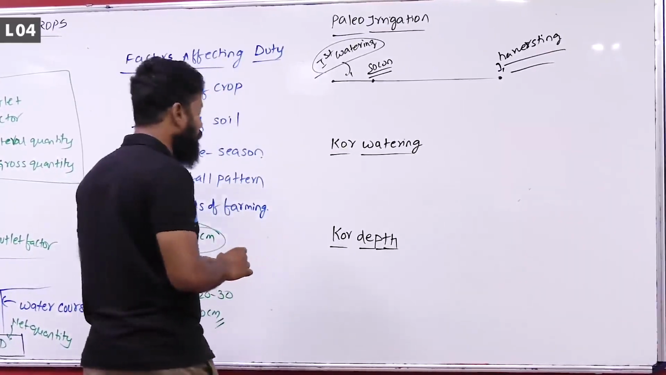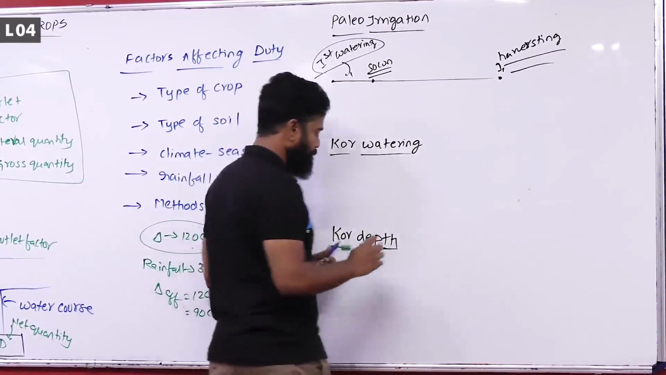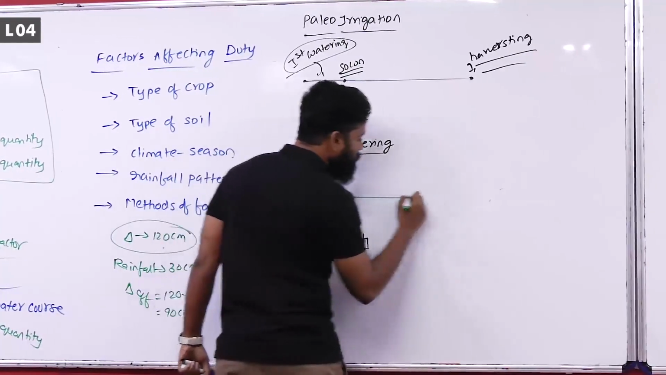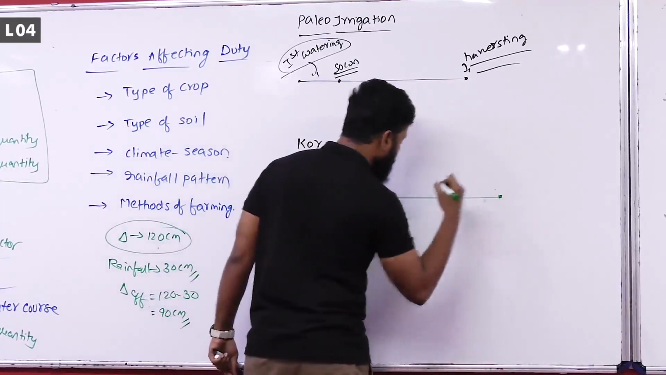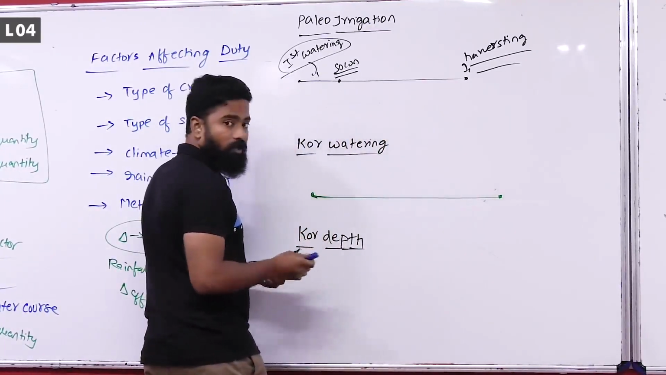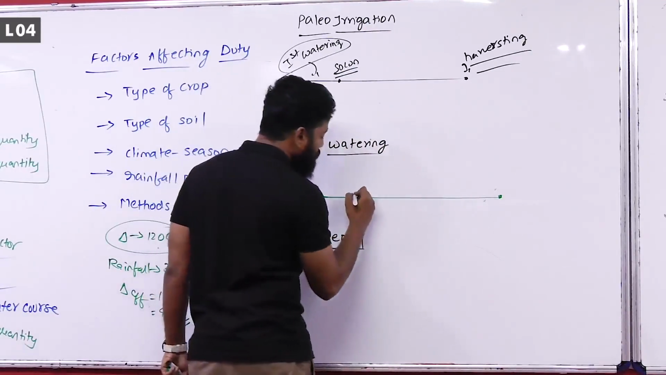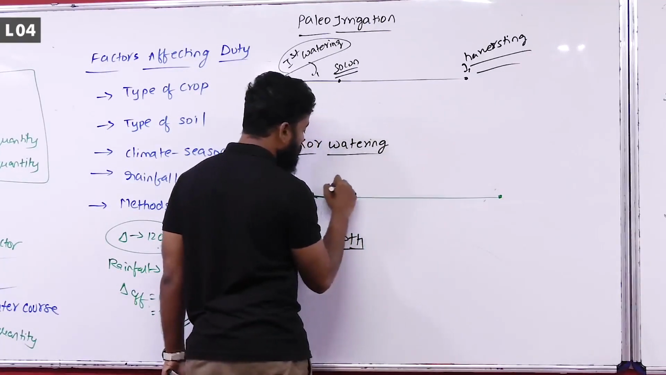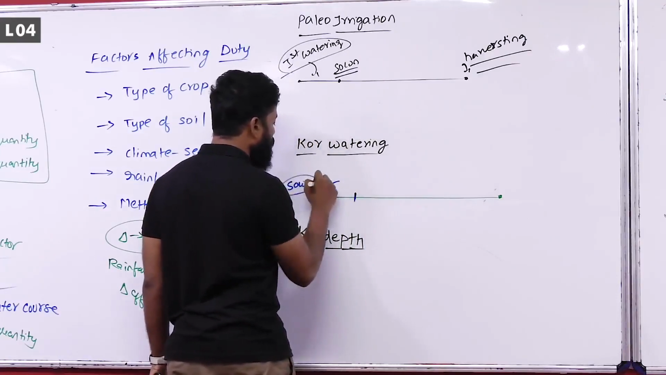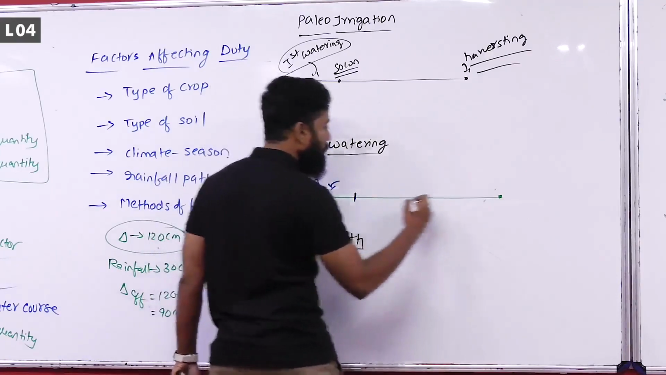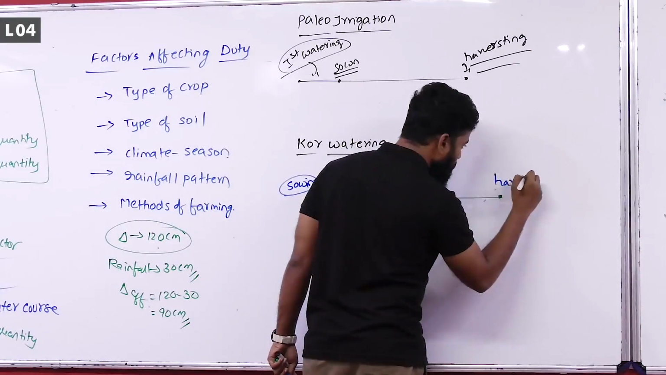Next is core watering. Core watering is the first watering after sowing the seeds. The first watering that is done after sowing the seeds. Let us say this is sowing, and here it is harvesting.